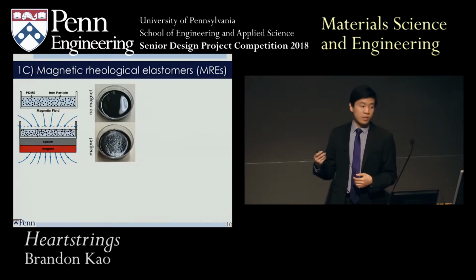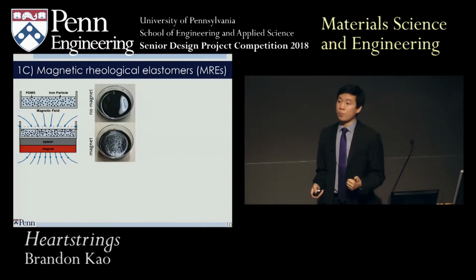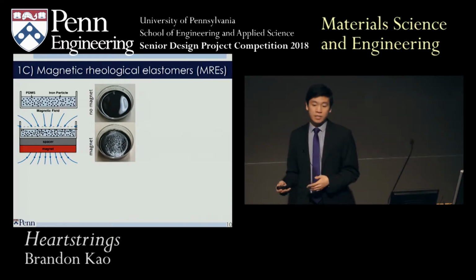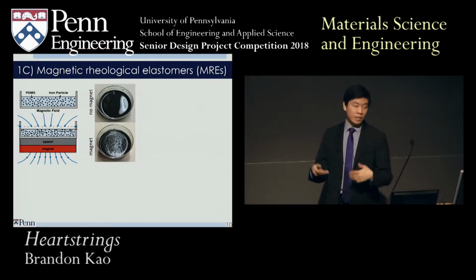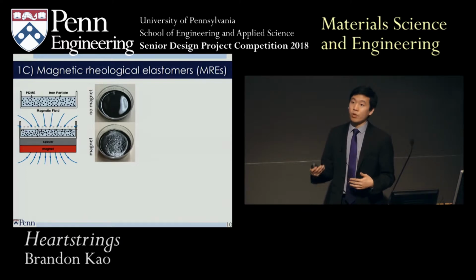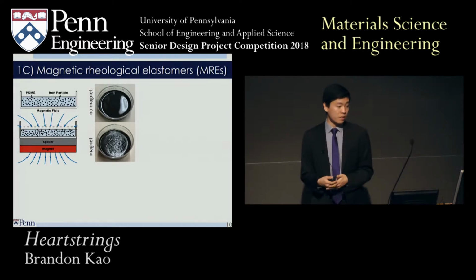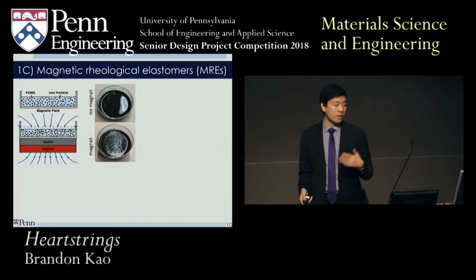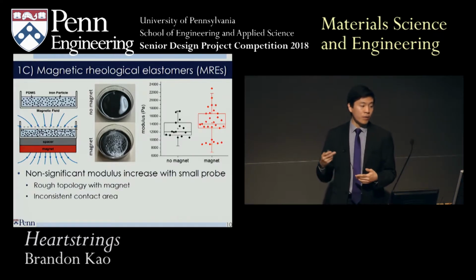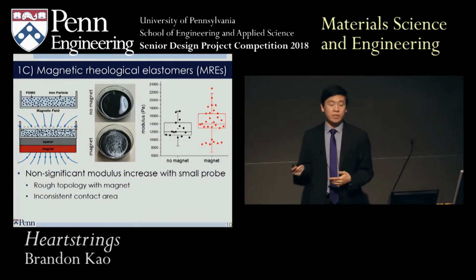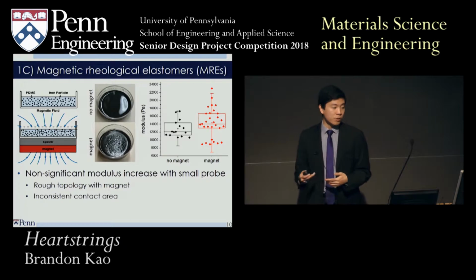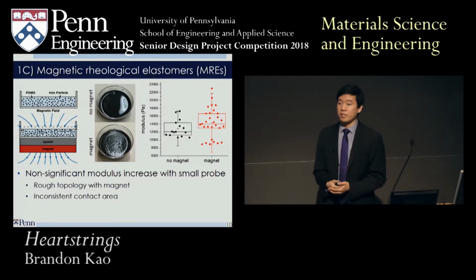So then we moved on to these magnetic rheological elastomers, or MREs. So how these work is a magnet is put under the material, and the magnetic field aligns the iron particles that are inside this PDMS. So this stiffens the material. But when I tried to measure the stiffness with the AFM, I got a really non-significant modulus increase.